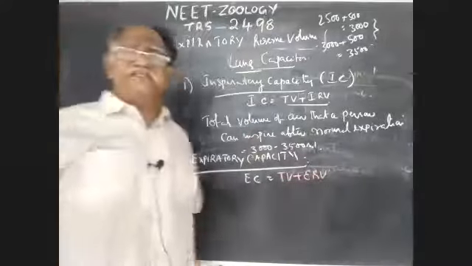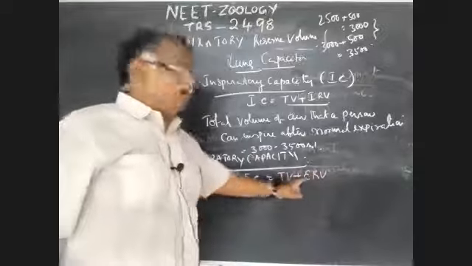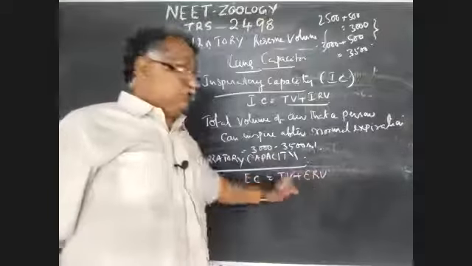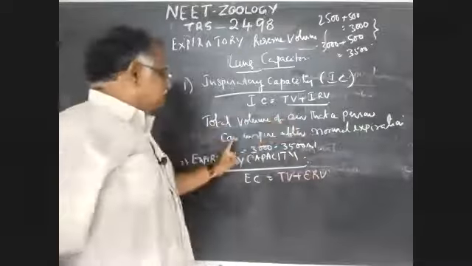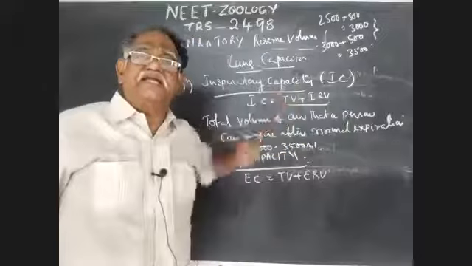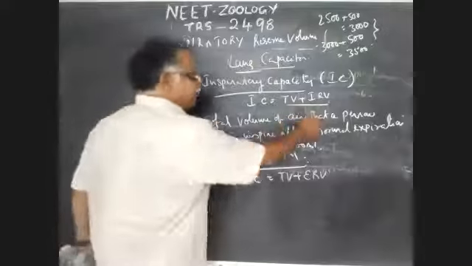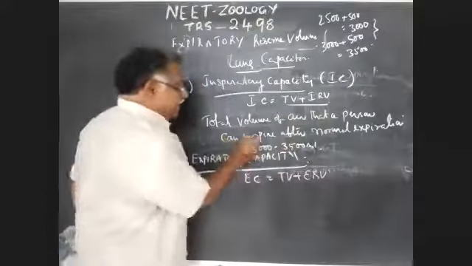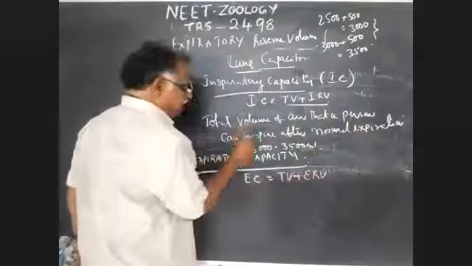Expiratory capacity is the sum total of TV and ERV. This can be explained as the total volume of air that a person can expire after normal inspiration, the opposite sentence. You can write it down as: total volume of air that a person can expire after normal inspiration, that gives EC.